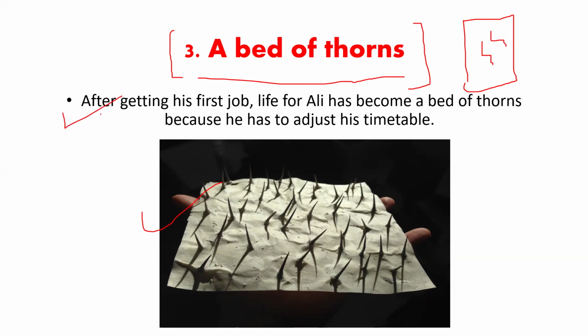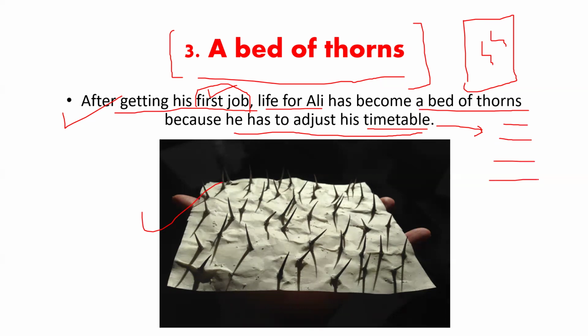So we would read the sentence. After getting his first job, you see, someone is getting his first job. Life for Ali has become a bed of thorns because he has to adjust his timetable. You see, what is the basic struggle of a person who is getting his first job? It is becoming really hard for him to manage his timetable, like when he has to wake up, when he has to prioritize his work routine, when he has to have lunch, when he would be having dinner, when he would be coming home, what he would be doing after coming home, and when he would be sleeping.